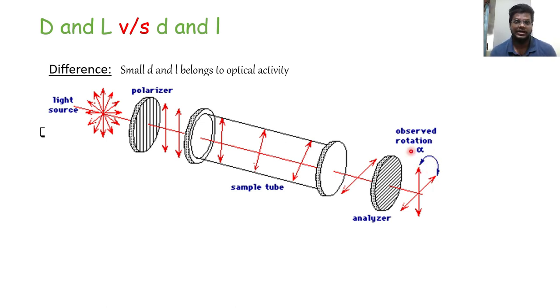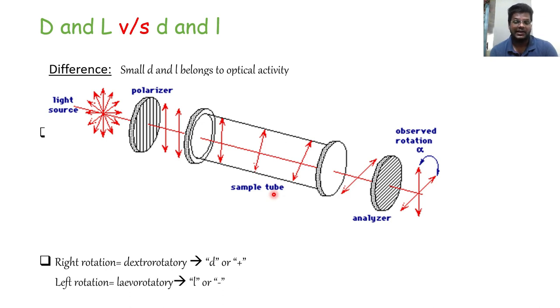If the enantiomer rotates the plane polarizing light to the right or clockwise, we denote that enantiomer as small d, which represents dextrorotatory or plus. If it had rotated the light towards left or anti-clockwise, it would have been small l or minus. Mostly we use plus or minus to prevent the conflict between the capitals and smalls.